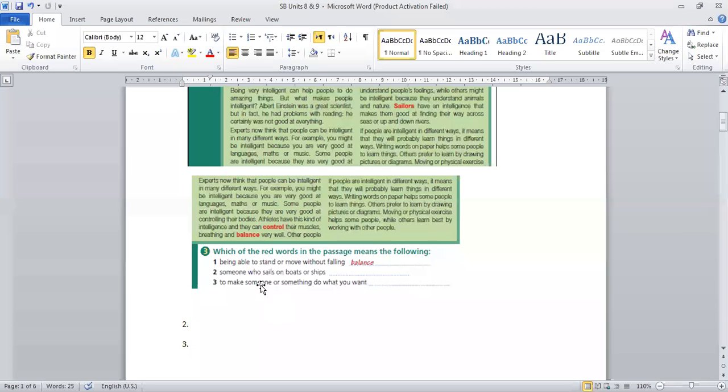Balance. Here we have the meaning: being able to stand or move without falling. This is called balance. What about number two? Someone who sails on boats or ships. Of course, this is called sailor. Yes, sailors, and sailors here is the plural. Number three, to make someone or something do what you want, this is called control. This is the meaning of the verb control.